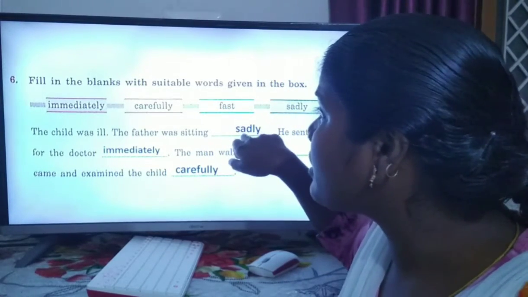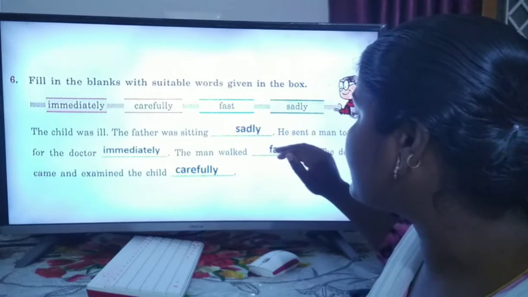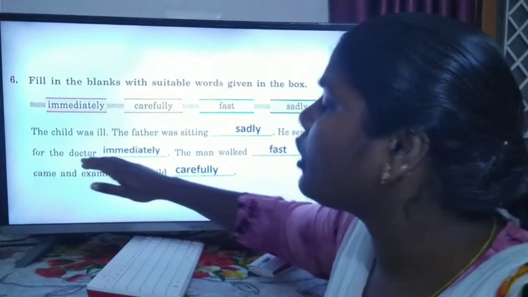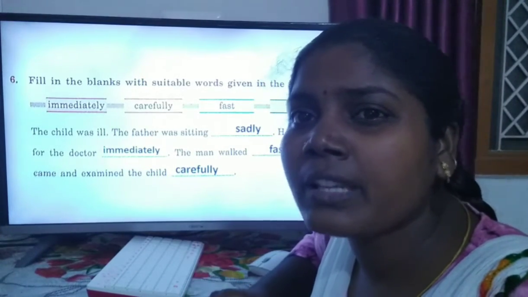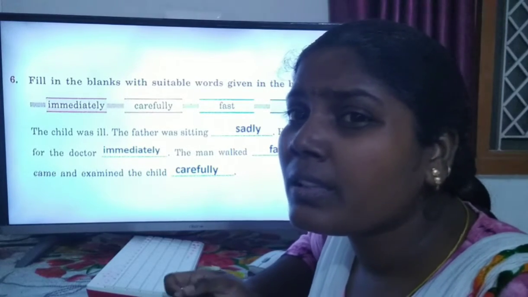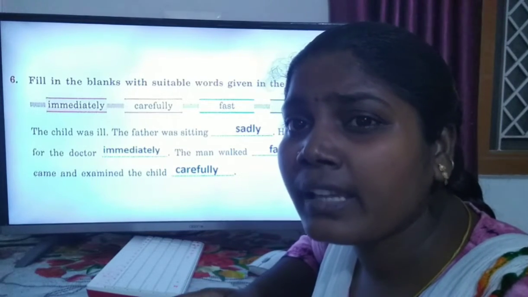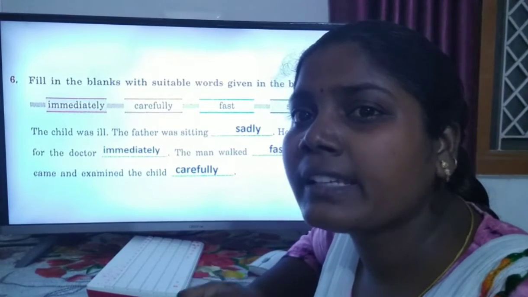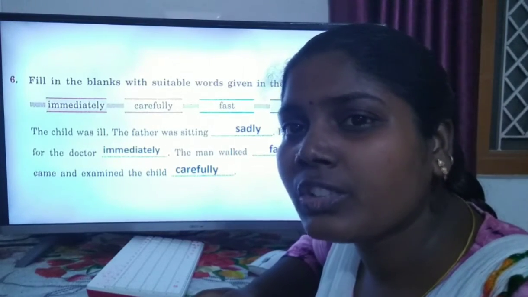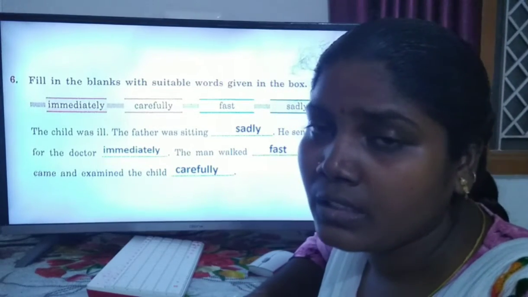So here the suitable adverb is sadly. And next sentence: he sent a man to call for the doctor. The father sent one man to call the doctor, because the father cannot go, he has to be with the child. So call the doctor immediately.